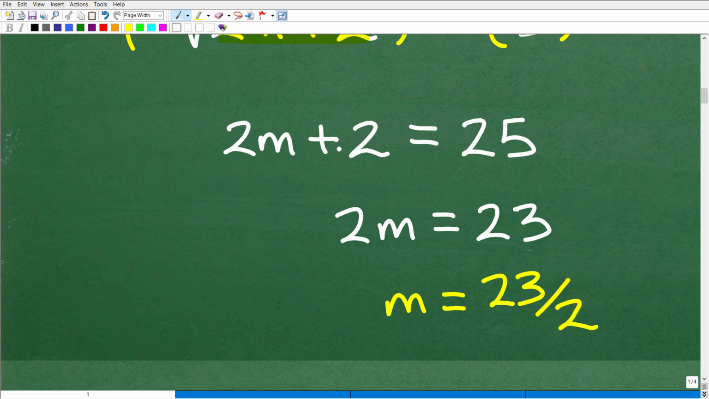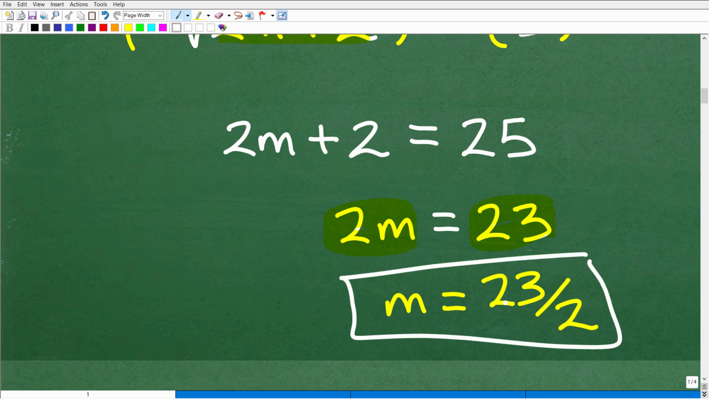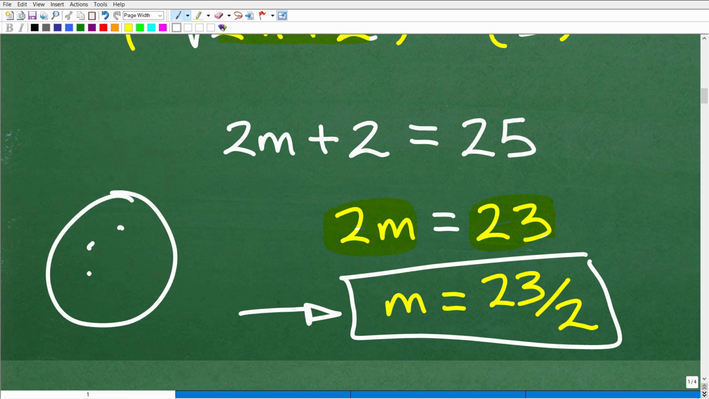So we have 2m plus 2 is equal to 25. Now I need to subtract 2 from both sides of the equation. So that's going to give me 2m. Whoops, I didn't want that. All right, get my highlighter. So 2m is equal to 23. And then to solve for m, I simply have to divide both sides of the equation by 2. So I get m is equal to 23 over 2. Now, if you were able to do this, that's very good. As a matter of fact, I will even give you a happy face.